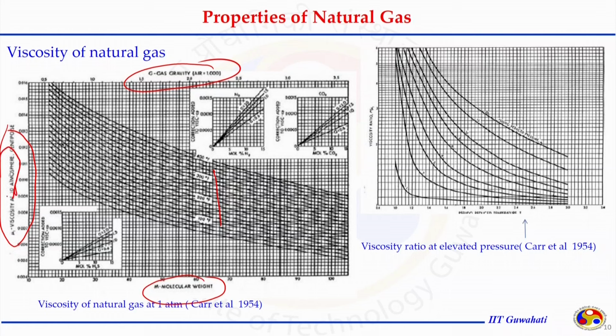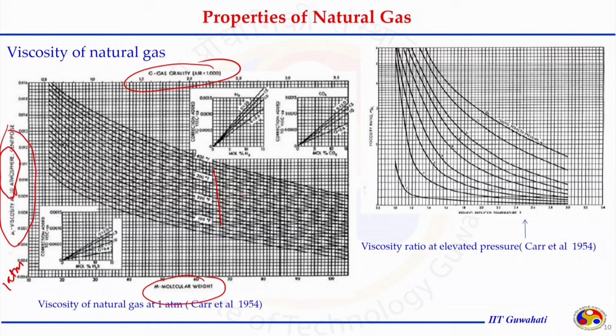This is 1.0, which means 1 atmosphere. At 1 atmosphere we can calculate the viscosity of the natural gas. Later on that can be extended to high pressure, to see how the viscosity will change when the gas is exposed to a high pressure condition. But at 1 atmospheric condition, the value of viscosity at different temperatures can be obtained with the help of this chart.